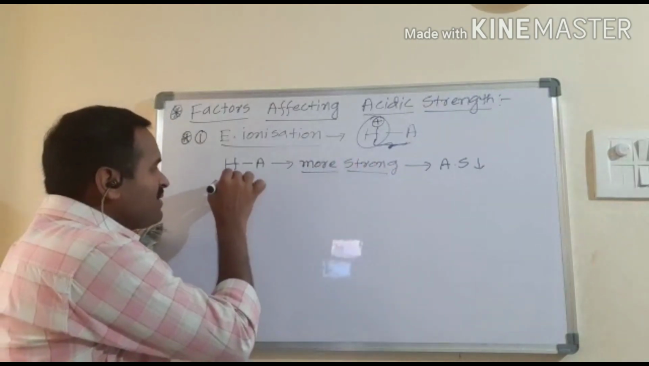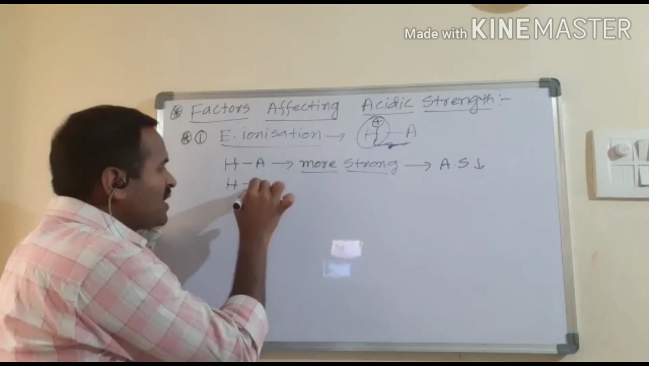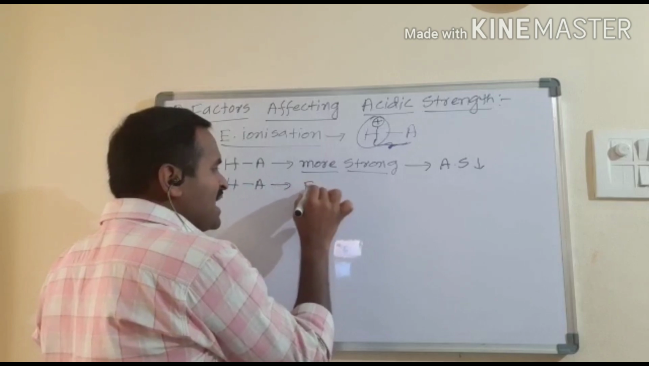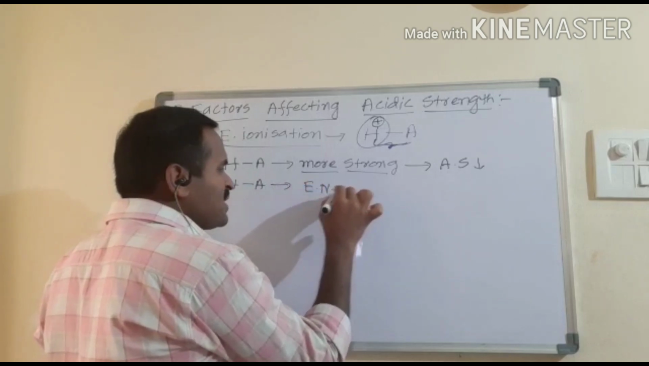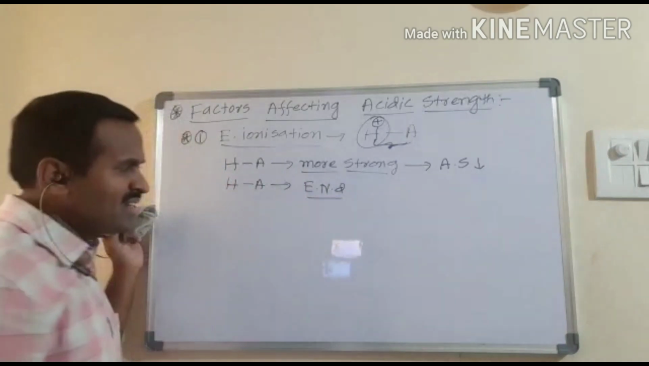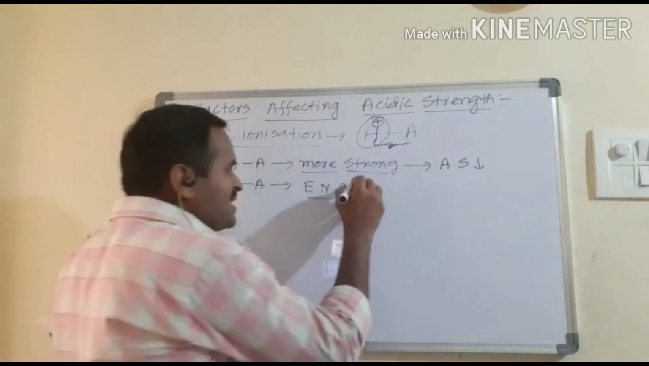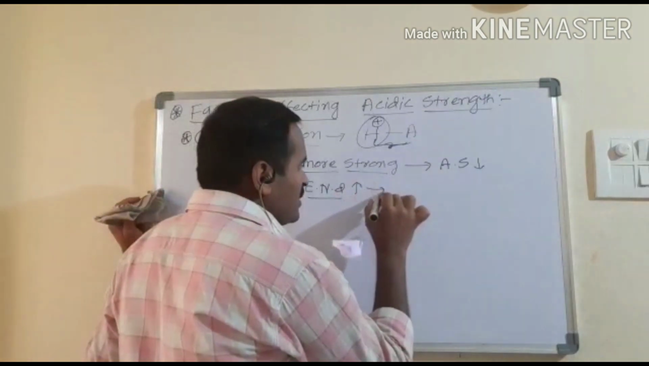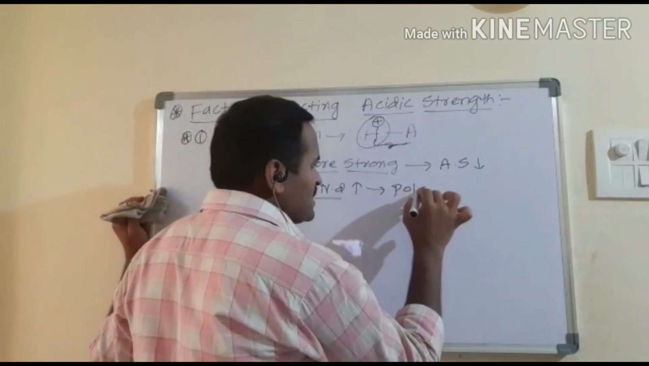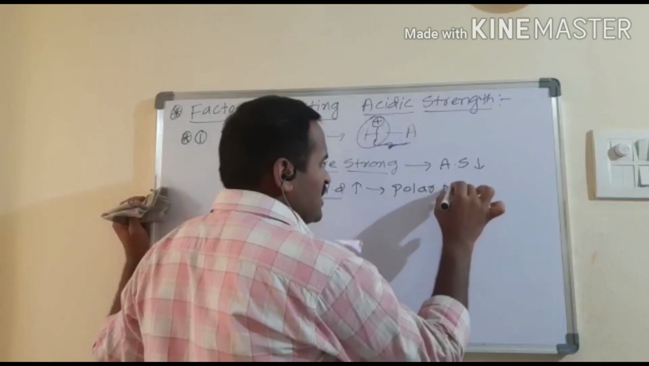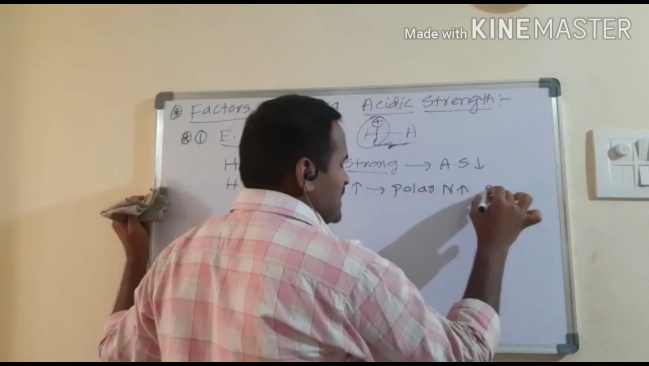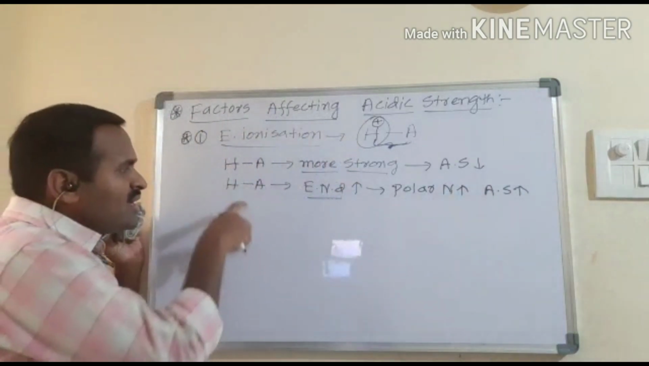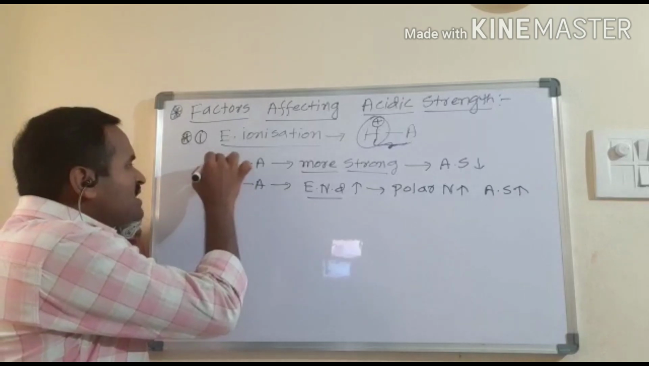In the same way, the HA bond polar nature depends purely on the electronegativity difference between the two atoms. If the electronegativity difference increases between the two atoms, then the polar nature of the bond also increases. Then I can write that its acidic strength also increases. So this is one and this is another one.